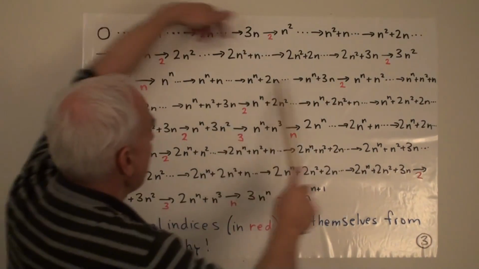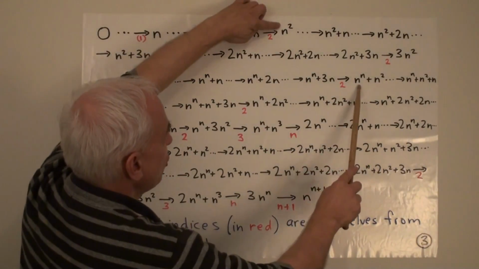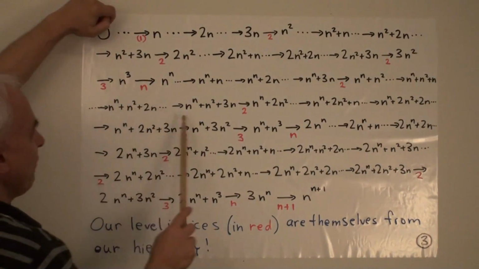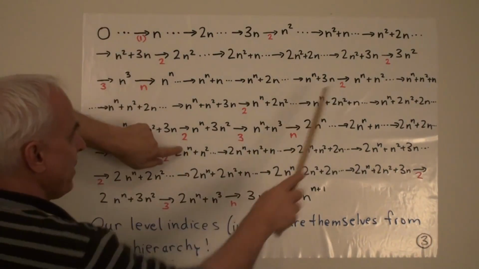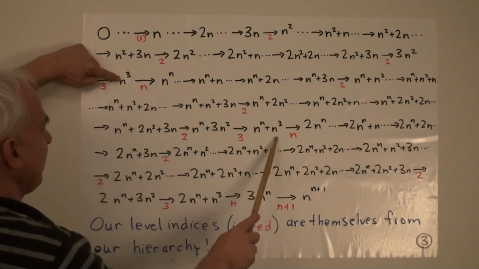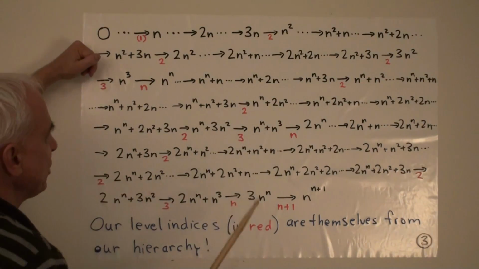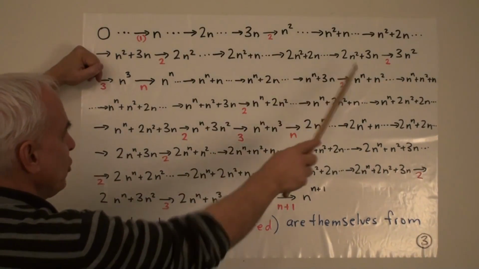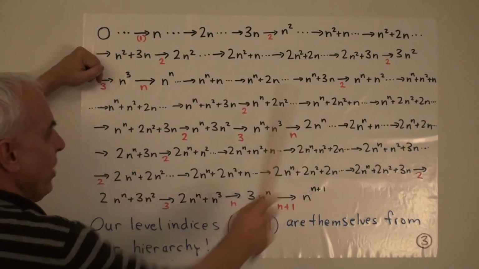In fact, what's going to happen here now is going to be a repeat of what has happened previously. After this level 2 one, then we get a level 1, another level 1, another level 1, and then another level 2, and eventually another level 2, and then these 3 level 2s generate a level 3, which is n to the n plus n cubed. That's a lot like this one. Okay. And then we have the same kind of situation as we had previously. We had an original level 1, and a level 2, and a level 3, and that gives us a level n, which is going to be 2n to the n.